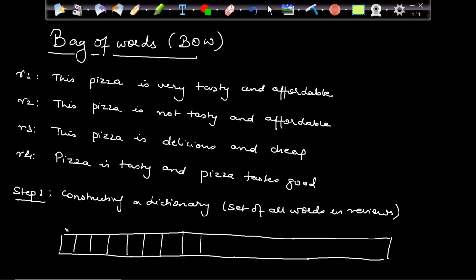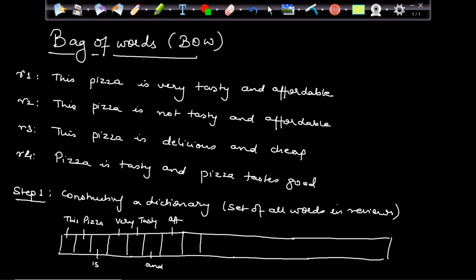Let's make it this only. So my first word is this. Second word is pizza. Third word is. Fourth word is very. Fifth word is tasty. Sixth word is and. Affordable.